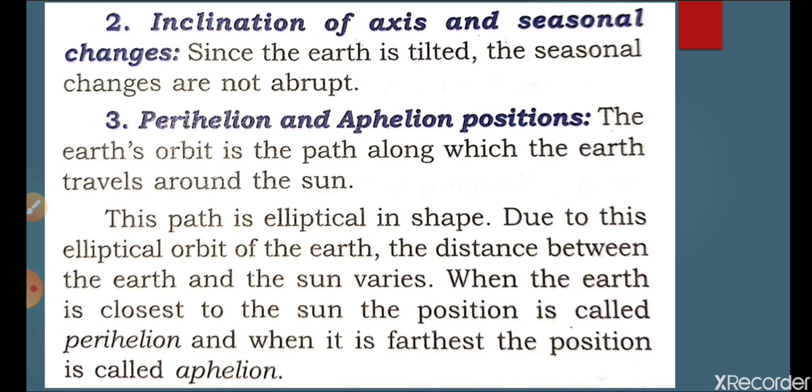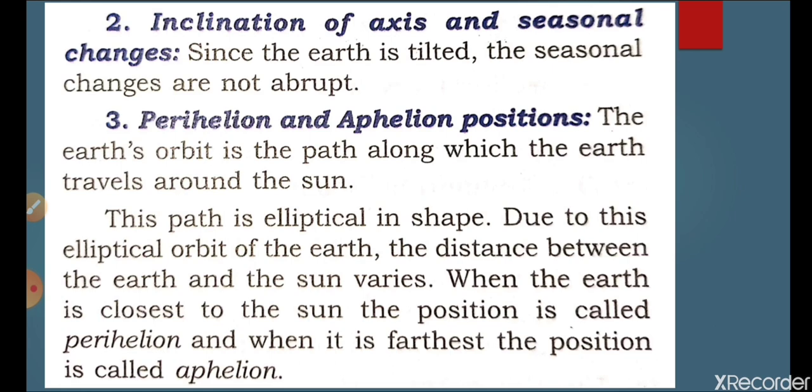Why is it so? Because the earth is rotating and revolving. So at the time of year when the northern hemisphere is facing winter, the southern hemisphere will face summer. The opposite of this will happen, vice versa, in other conditions.